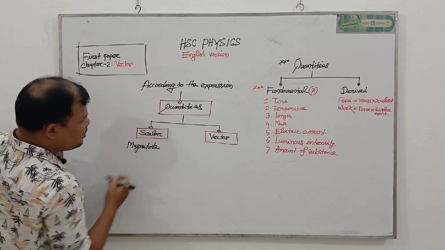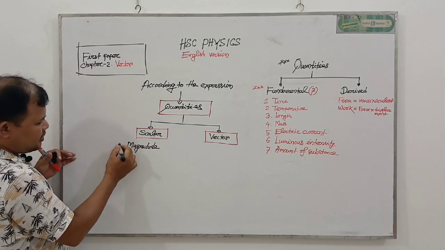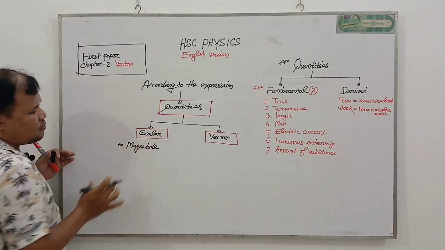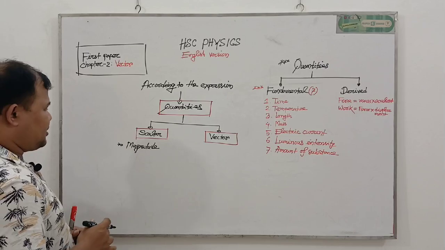With the help of magnitude, we can describe a scalar quantity fully and perfectly.